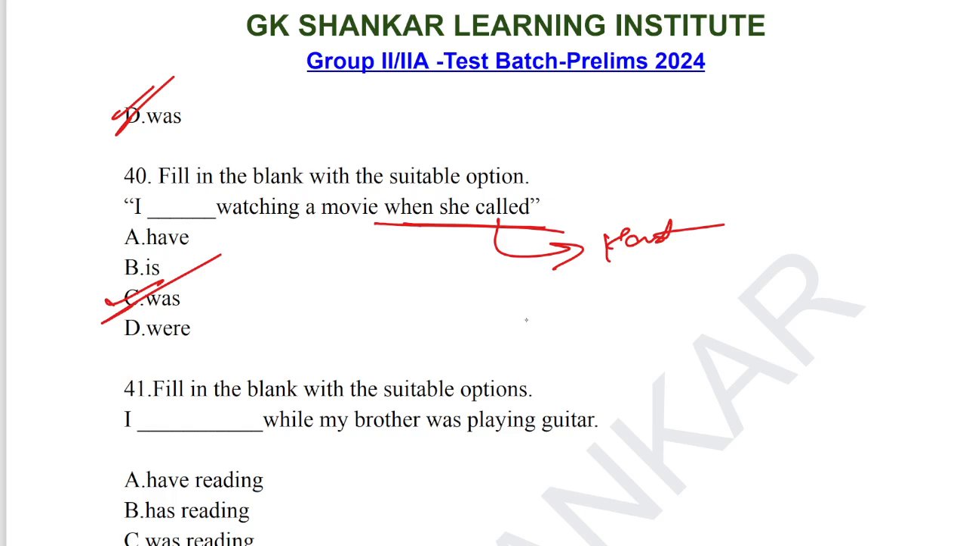It has two clauses. The first clause shows the action in progress in the past, so it must be past continuous tense. The second clause shows an event, she called. I was watching a movie when she called is the correct answer for question number 40. Option C is correct.